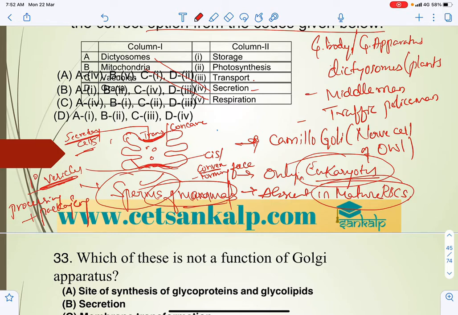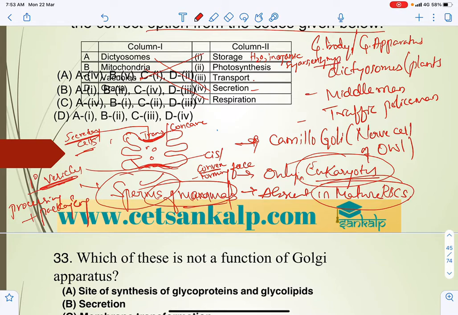This vacuole stores excess water, dissolved inorganic ions, sugar and enzymes. That is why vacuoles help in storage.